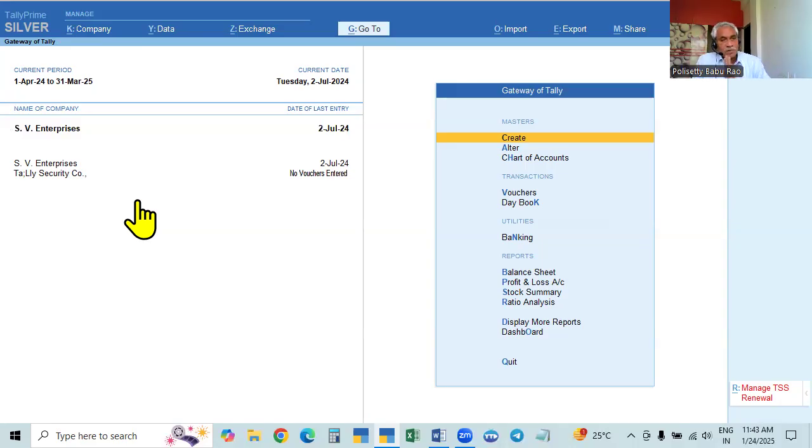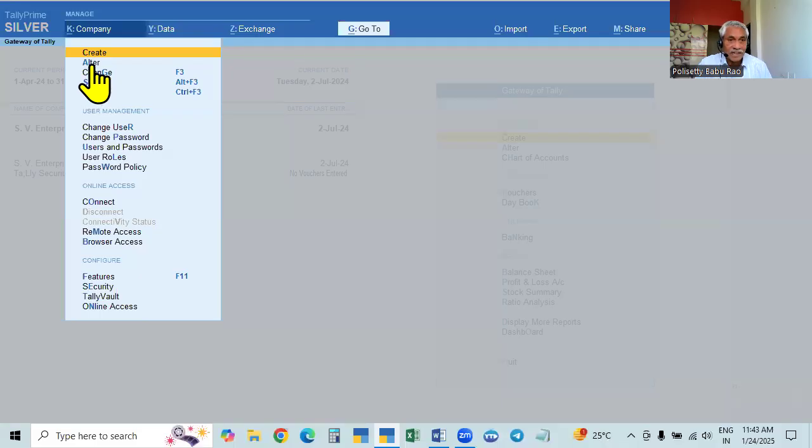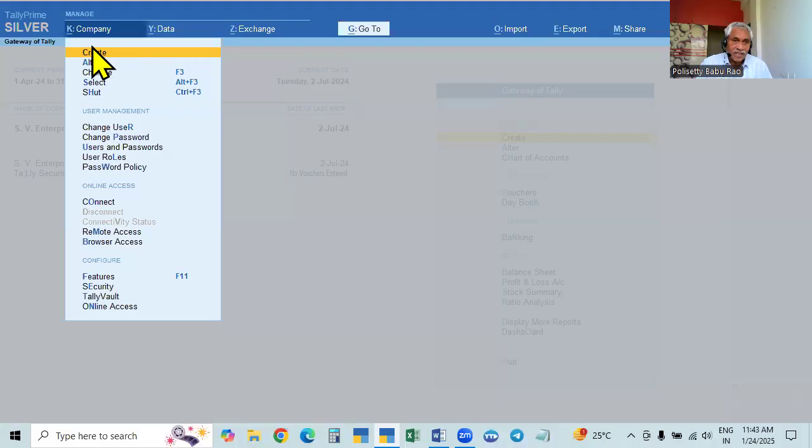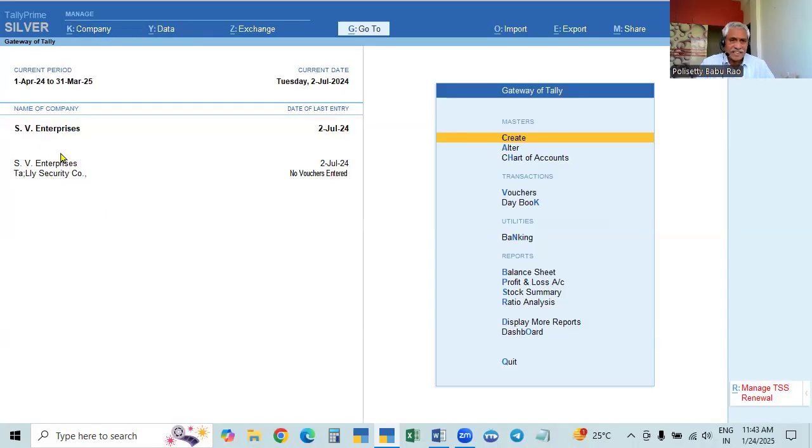Except that, in the case of an existing company, creation as well as alteration, delete, change, remove, everything can be done in both places. So here you go to alter, and this is the existing company. Once it is created, it means it is an existing company only.